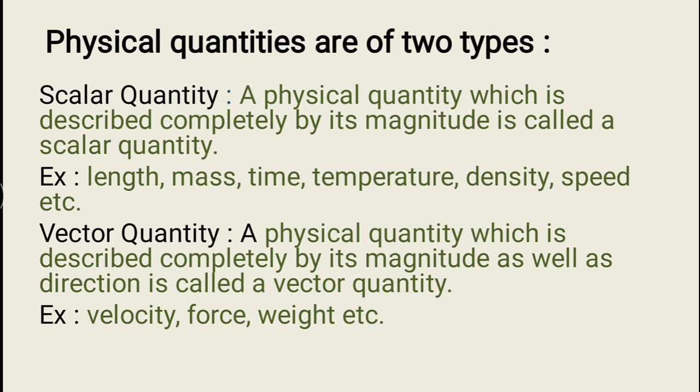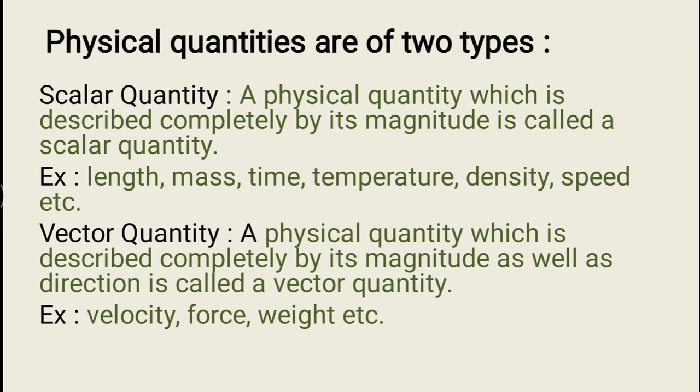Now understand, have you heard that my mass is 50 kilograms in the north direction and 60 kilograms in the south direction? Is it possible? No. It means that mass does not depend on direction. Hence mass is a scalar quantity. Similarly, density. Does the density of any substance vary with direction?